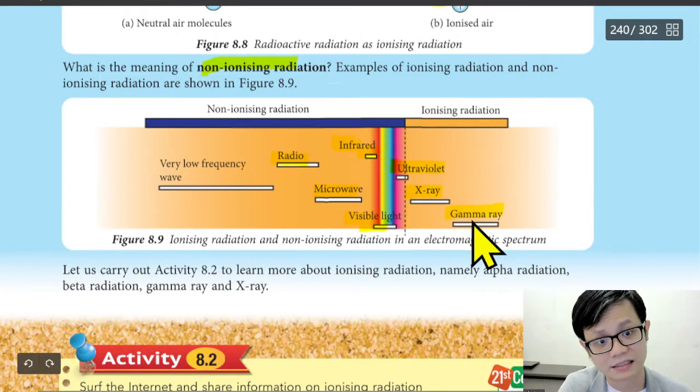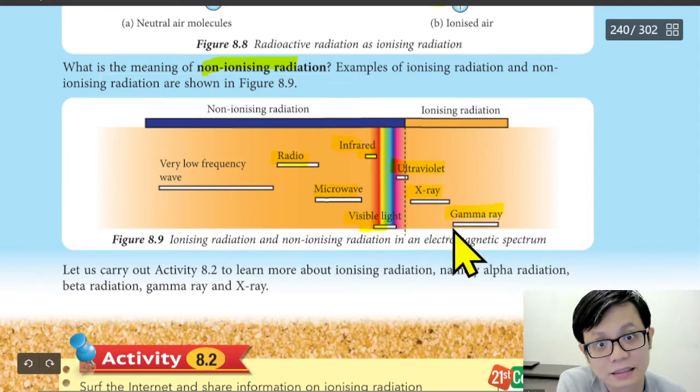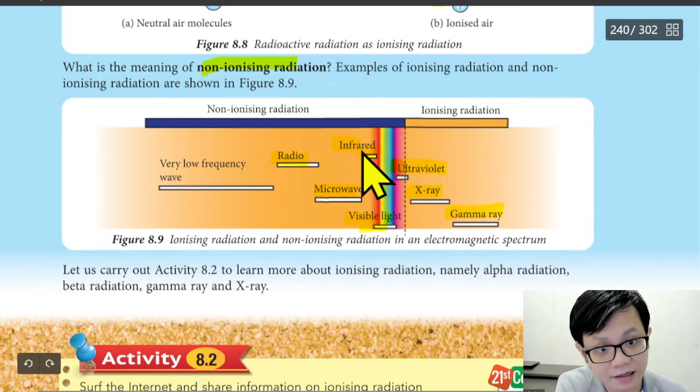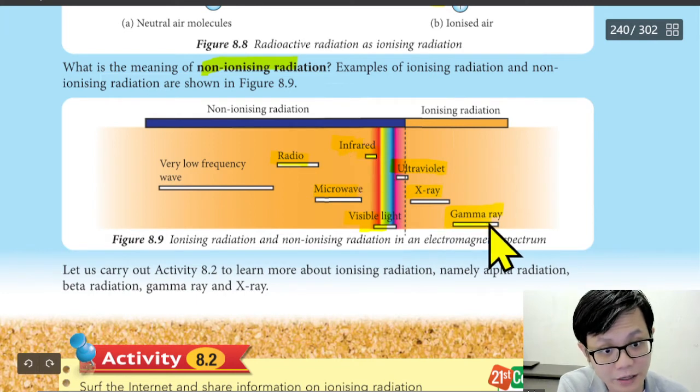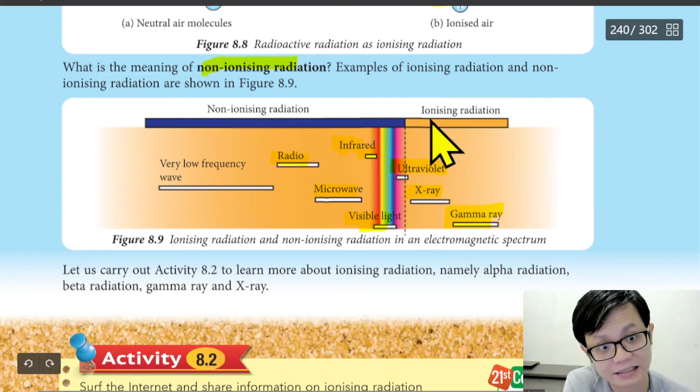For example, gamma ray. The sun provides several things at the same time: visible light, ultraviolet light, infrared, and also gamma ray. So we have these four rays, and gamma ray is very dangerous, ultraviolet is very dangerous because it's ionizing radiation, because it can ionize and kill even a cell.